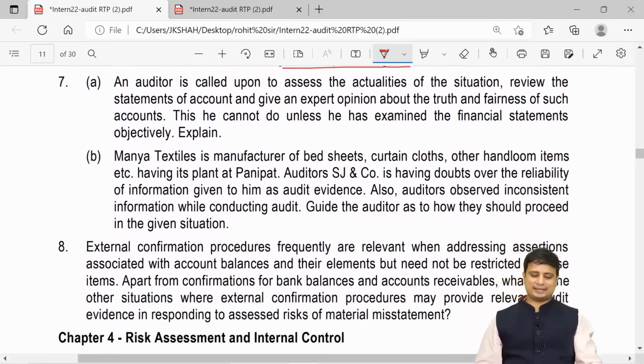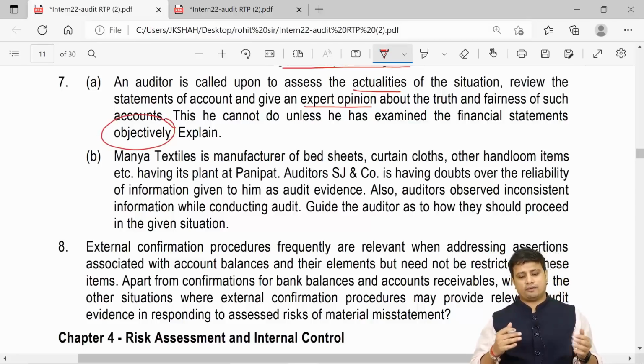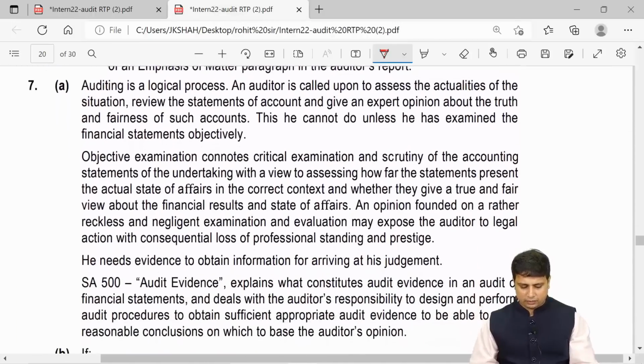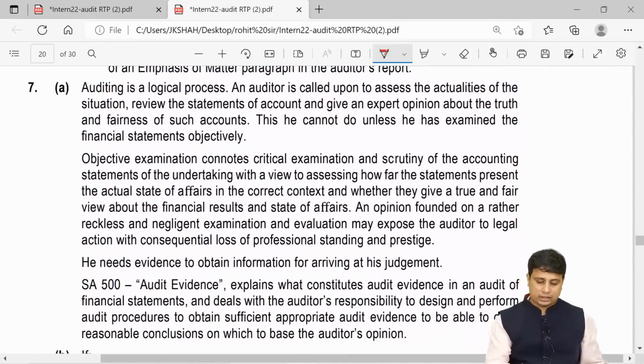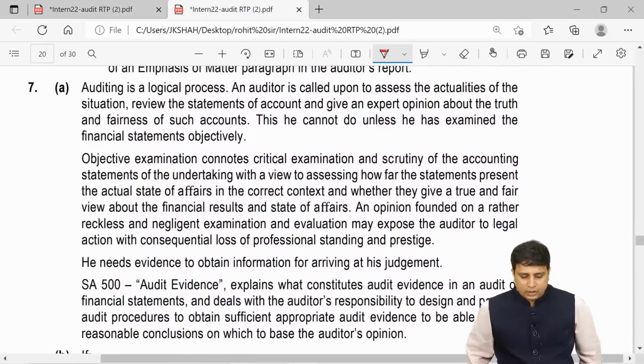Question number 7. An auditor is called upon to assess the actualities of the situation, review the statement of accounts, and give an expert opinion about the truthfulness and fairness of such accounts. He cannot do so unless he has examined the financial statements objectively. So that means I have to be unbiased. So we already know this, that it is a kind of concept of true and fair, but what are we supposed to write here? Mark this question also as important. You will have to refer to this from here.